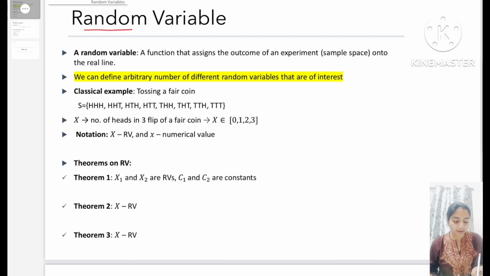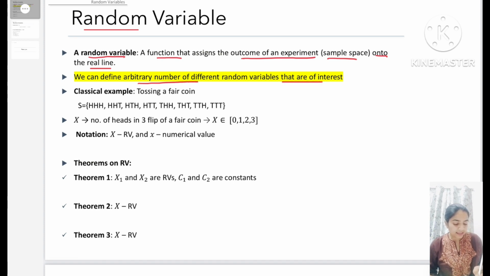The word random effectively means unpredictable. In engineering practice, we may call some signal random to simplify the analysis even though it may not actually be random. A random variable is a function that assigns the outcome of an experiment, that is, a sample space, onto the real line, and we can define an arbitrary number of random variables that are of interest.